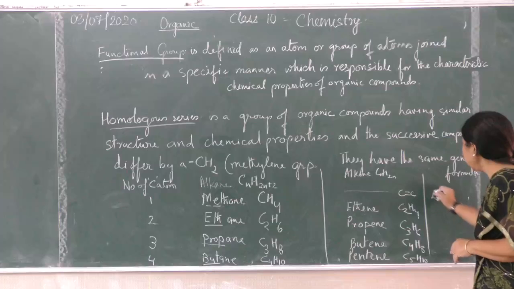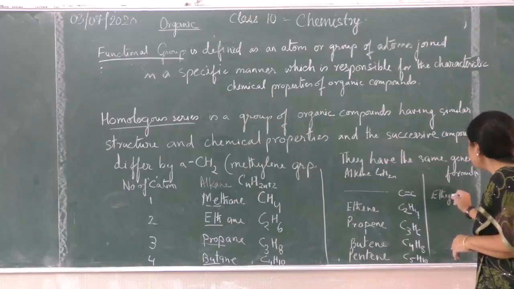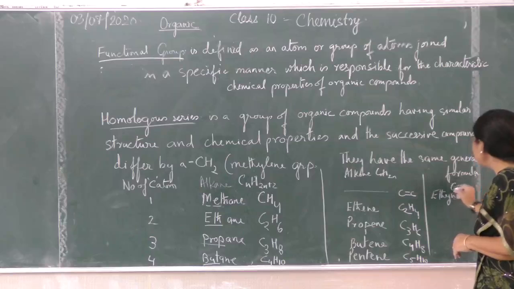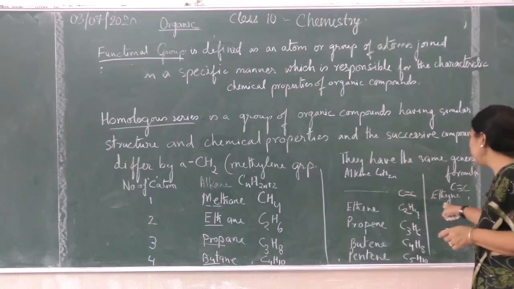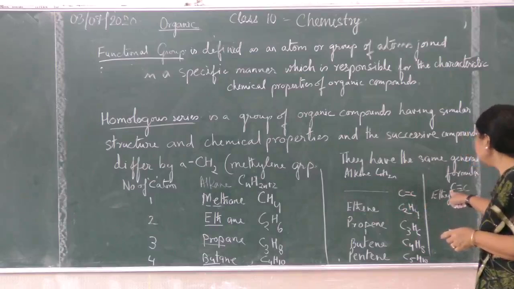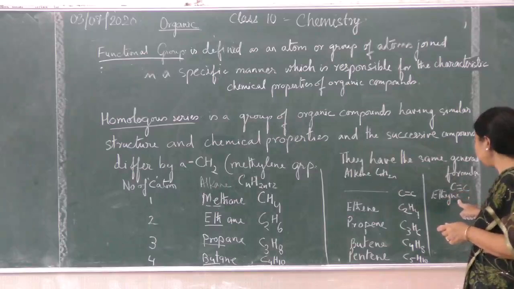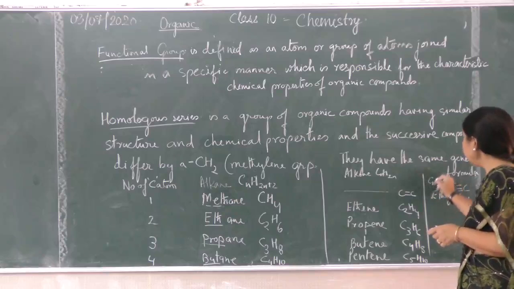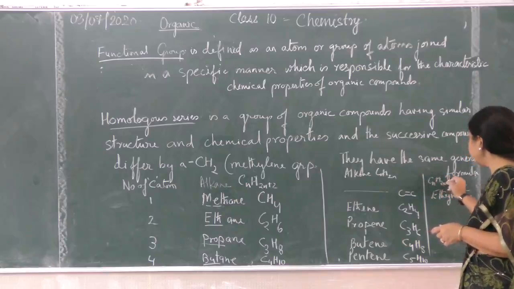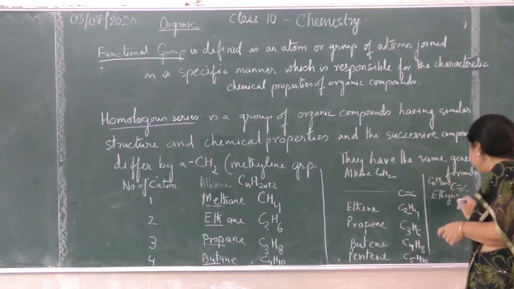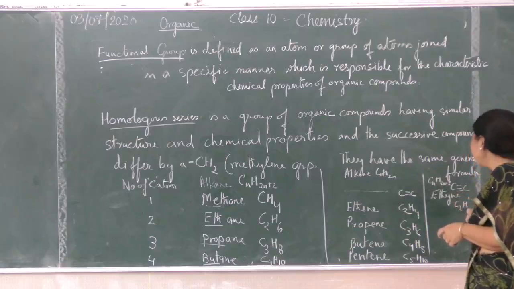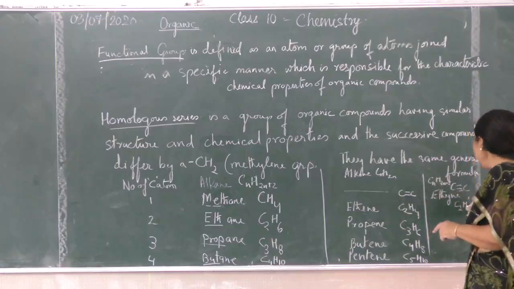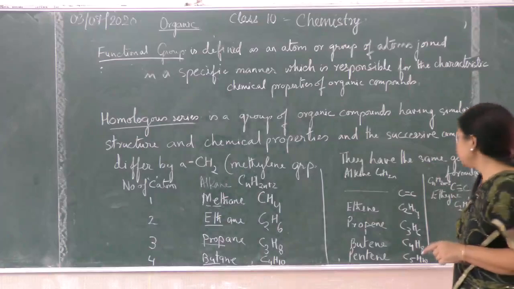Alkynes will be ethyne. Again it is C triple bond C. One carbon cannot be a member, so the first member has 2 carbons, the C and C with a triple bond in between them, and the suffix is YNE, ethyne. The general formula is CnH2n-2. So ethyne is C2, 2n means 4, 4 minus 2 means 2. So C2H2, the first member is C2H2, ethyne.